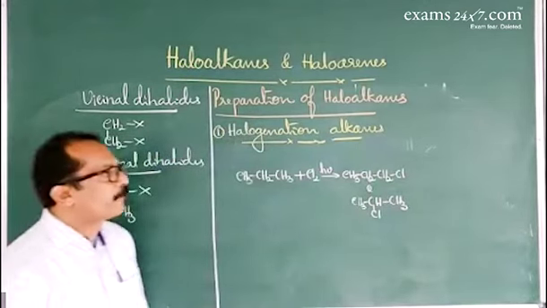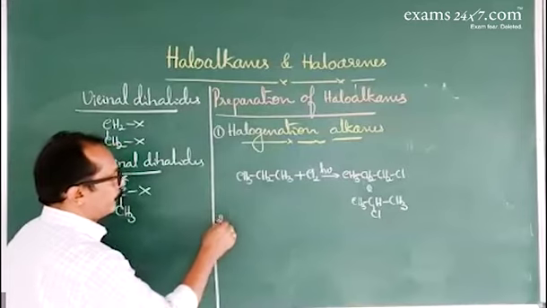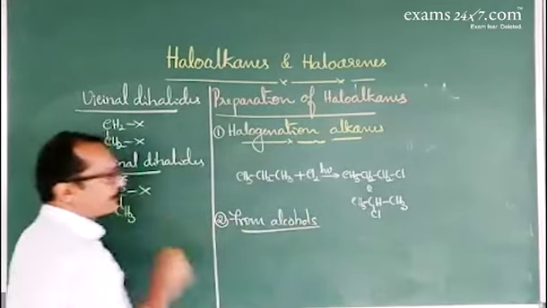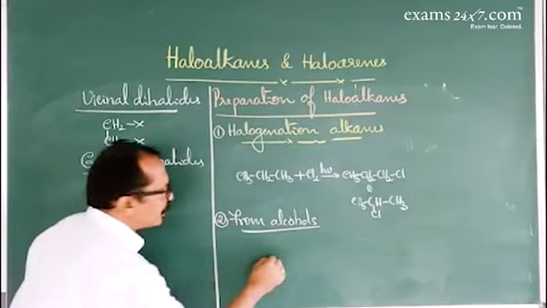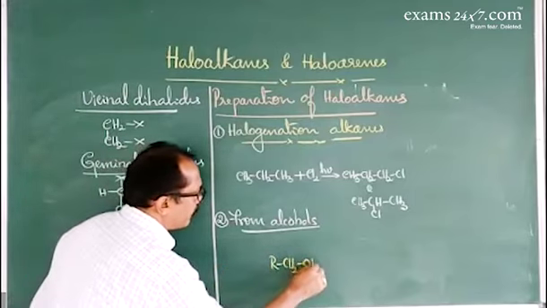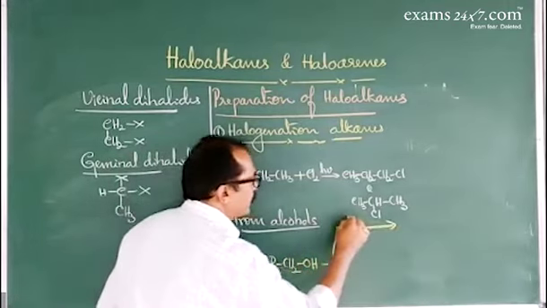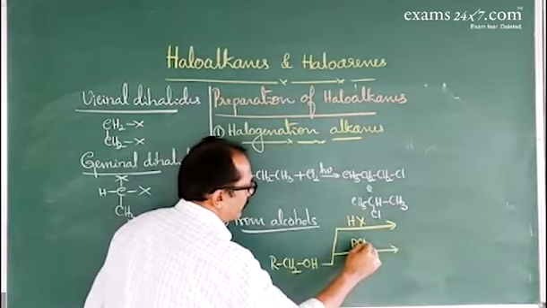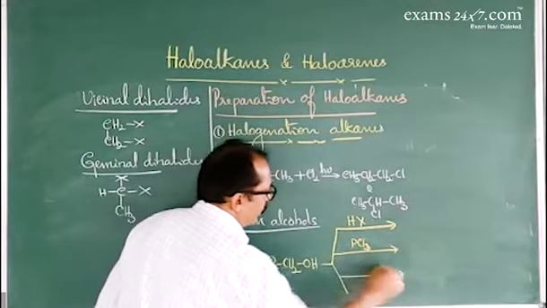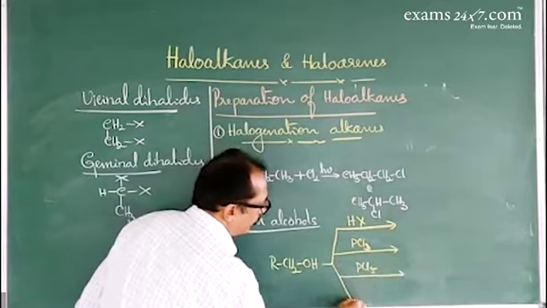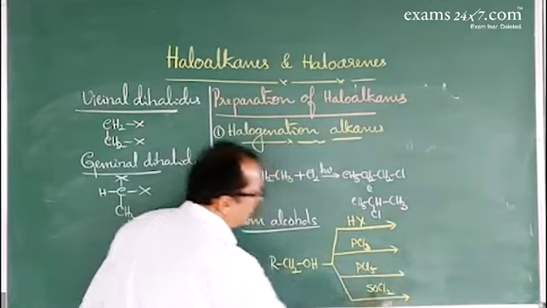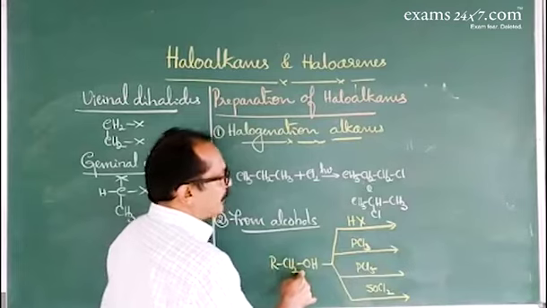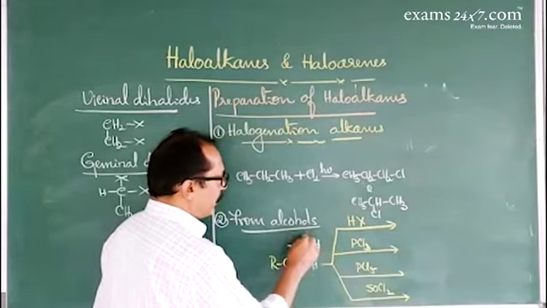So second method, starting from alcohols. When alcohols are treated with hydrogen halide HX, or on treating with phosphorus trichloride or phosphorus pentachloride or thionyl chloride, carbon to oxygen bond cleavage takes place.